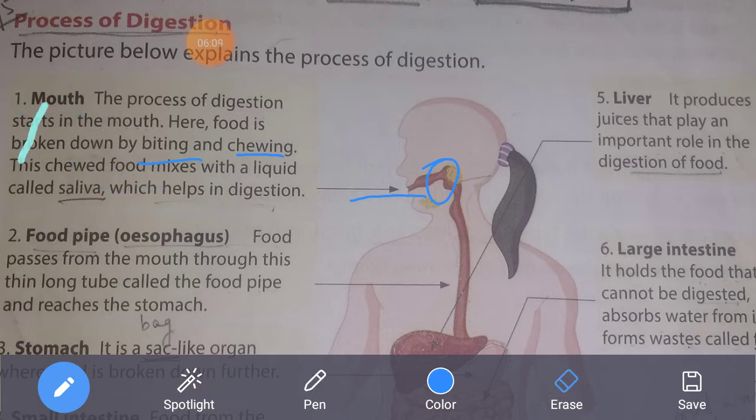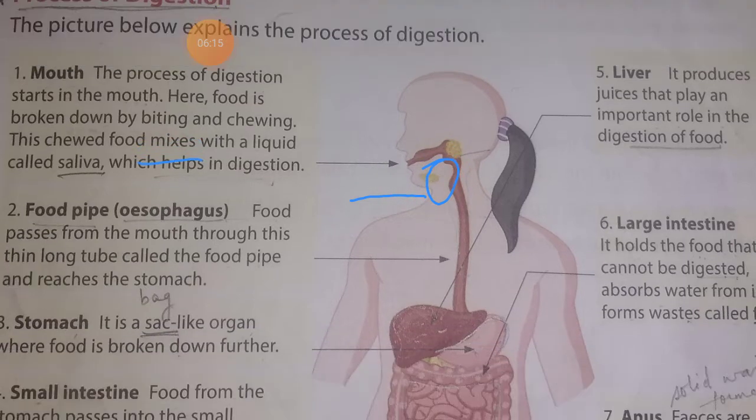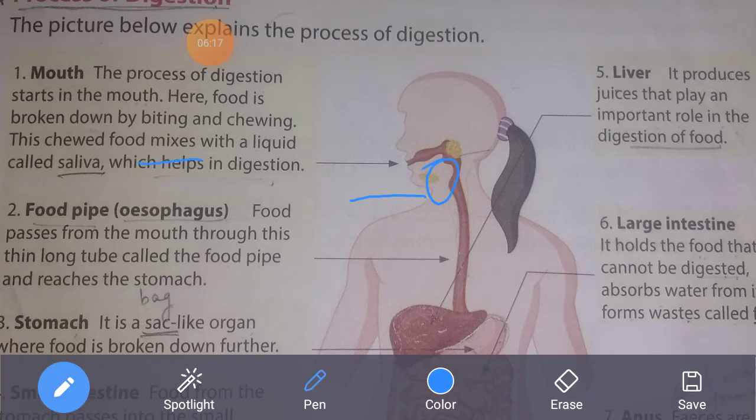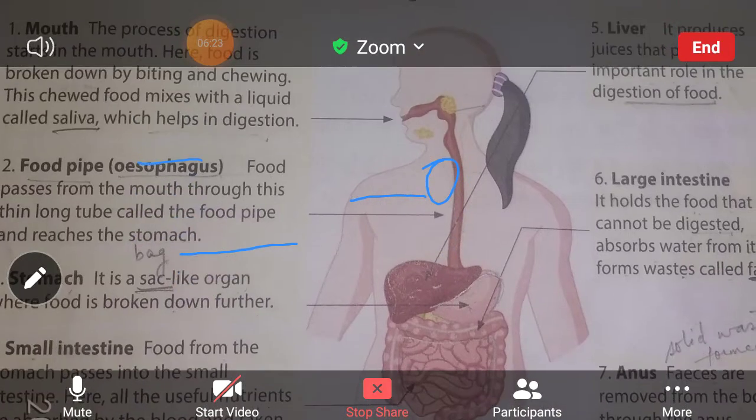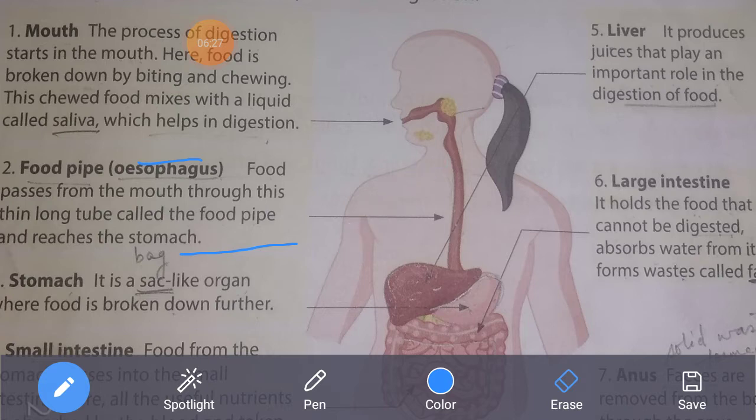Next is the esophagus. It is also known as the food pipe. Food passes from the mouth through this thin long tube called the food pipe and reaches the stomach. From the mouth, the food passes through the thin tube, that is the esophagus, and it goes into the stomach. Stomach में आ जाता है आपका खाना.